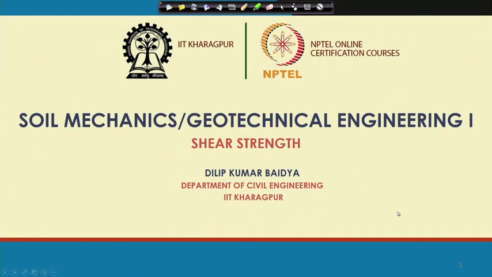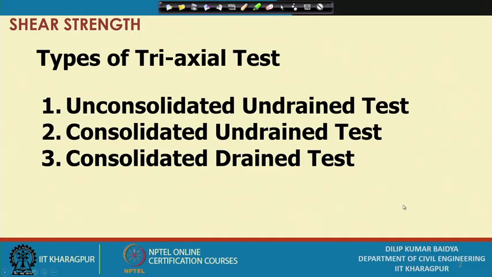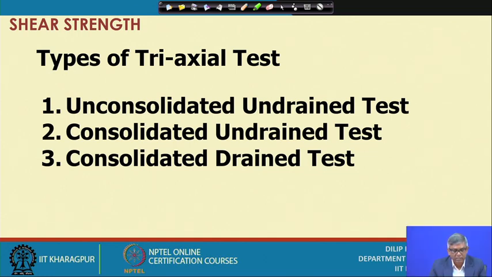So, to address those things, we generally use the triaxial test, as I have mentioned before, which is a very universal type of test, and we can simulate different types of field conditions. This triaxial test itself we can classify into 3 different categories, to address those points which I have highlighted just now. And these 3 categories are the unconsolidated undrained test, the consolidated undrained test, and the consolidated drained test. And what is the meaning of it?